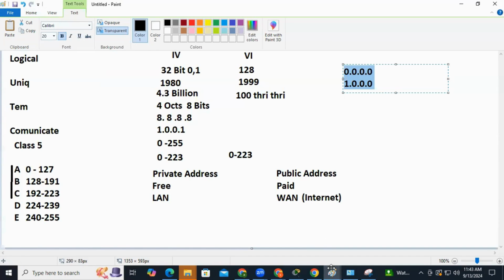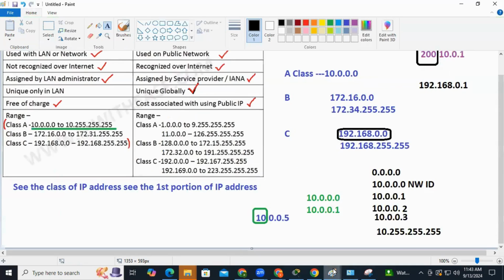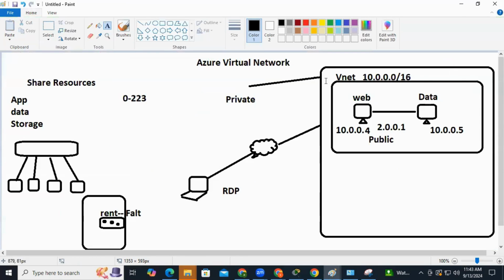We are using these free IP addresses inside the Azure VNet. And to access this VM, we are using public IP addresses. For public you are paying to Microsoft, and for private you are not paying to Microsoft. Okay, clear on this?